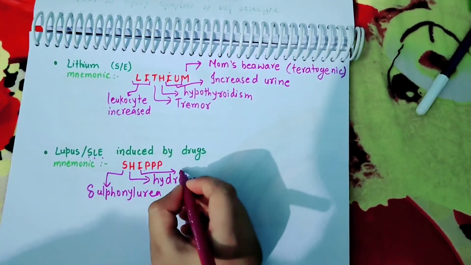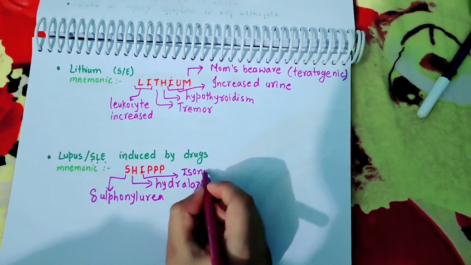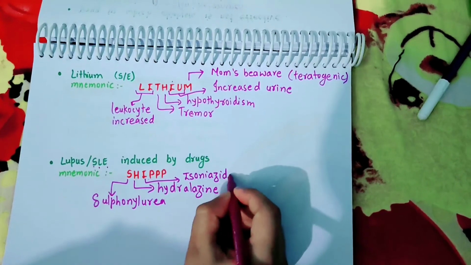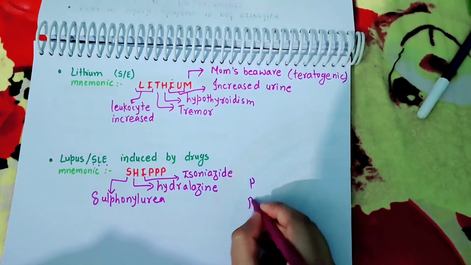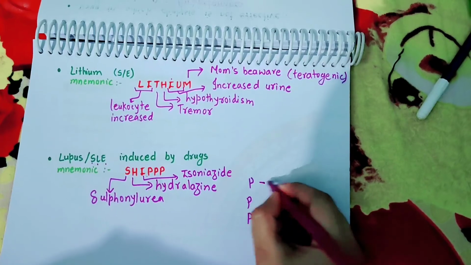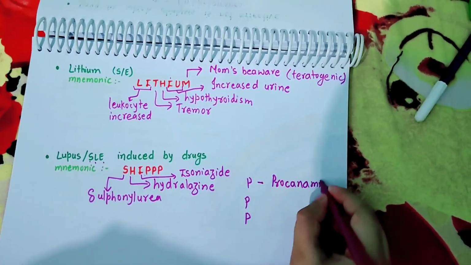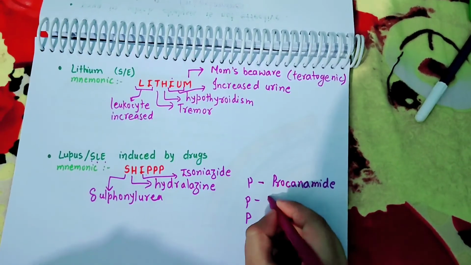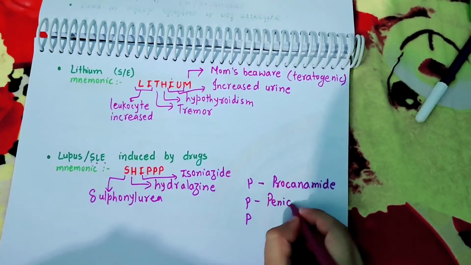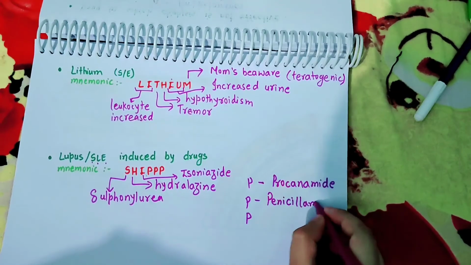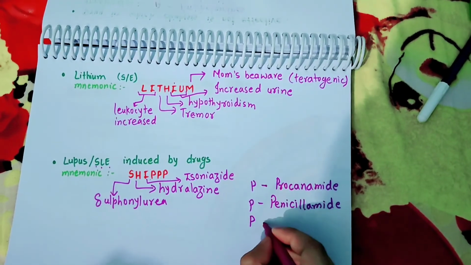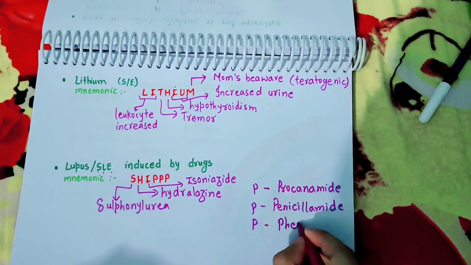I stands for isoniazid. And triple P stands for, first P is procainamide, P stands for penicillamine, and the next P stands for phenytoin.